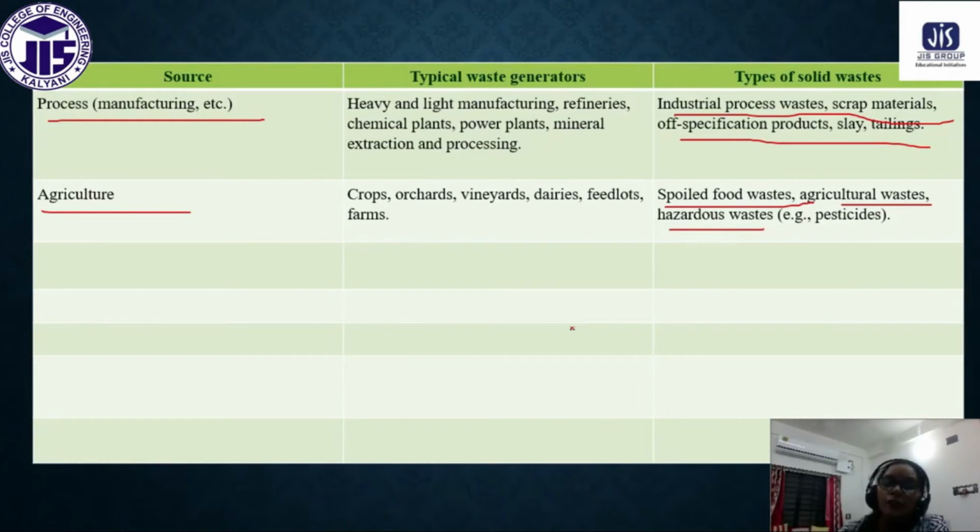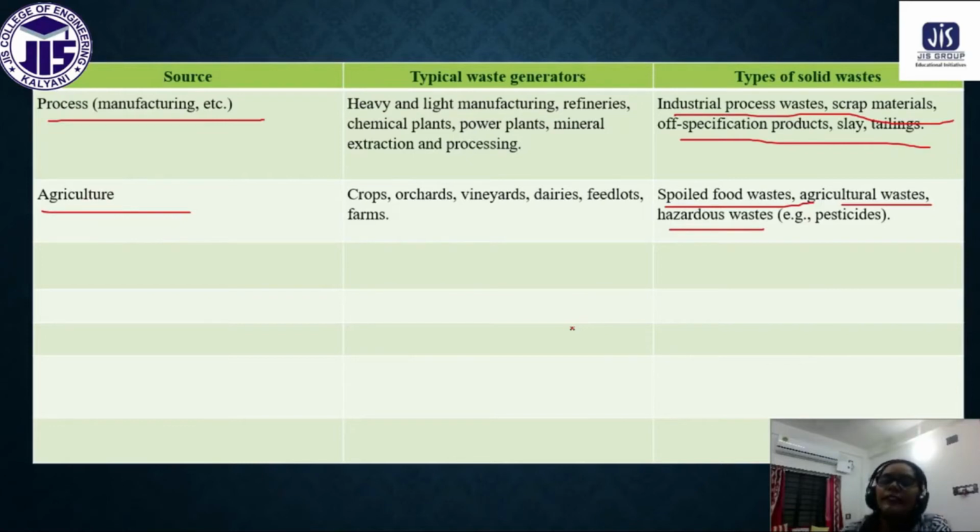Okay, and one more thing, we also have biomedical solid waste, like syringes, needles, saline bottles. They are also biomedical solid waste, and they are also very harmful if discharged directly to the ground.